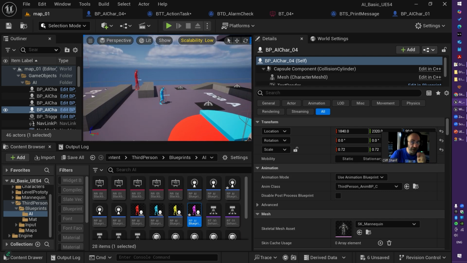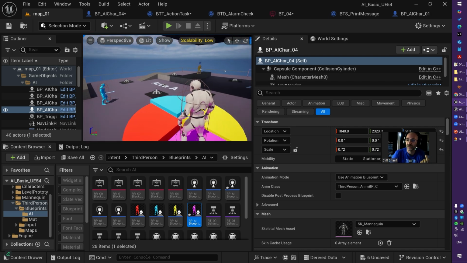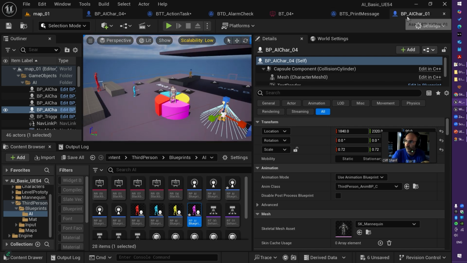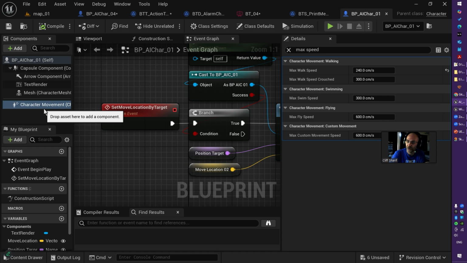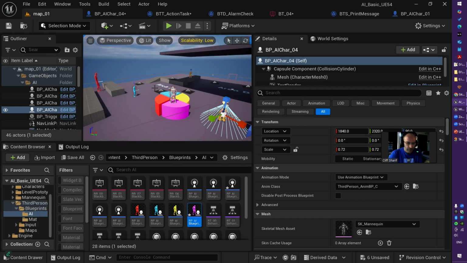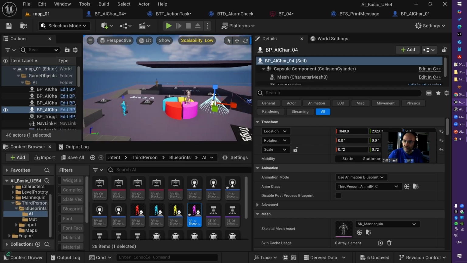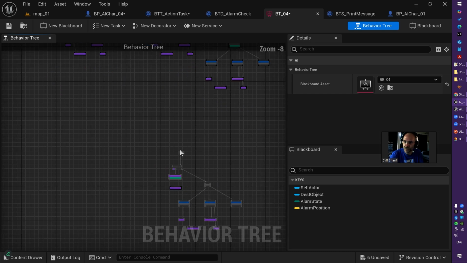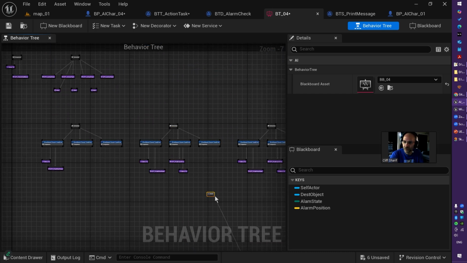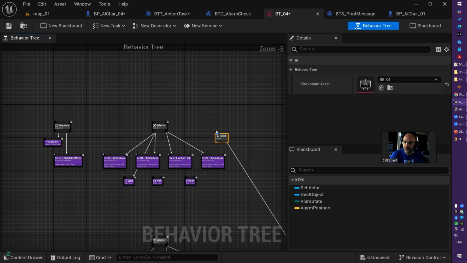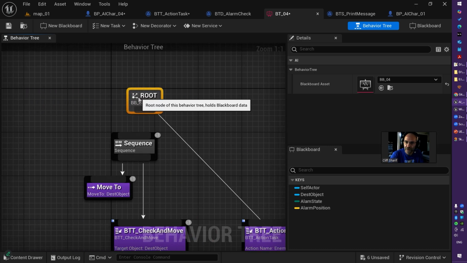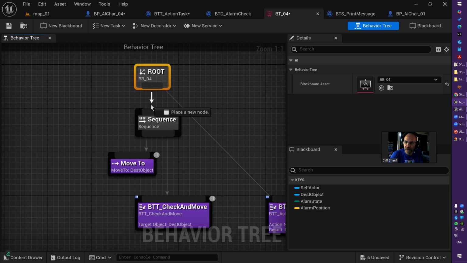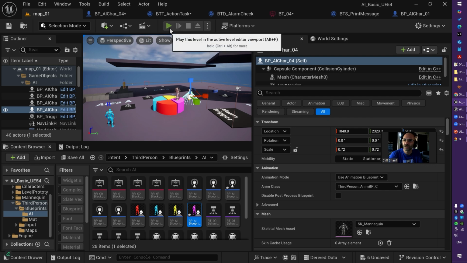So be wise of using system resources and system tools like character movement components. And that was basically this part here. So if you back to your behavior tree number 4, grab the root, move the root to the first implementation and connect that here, and then run.